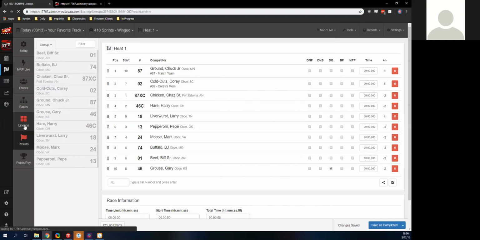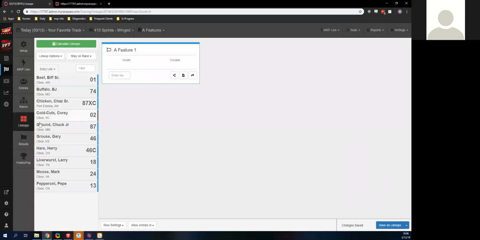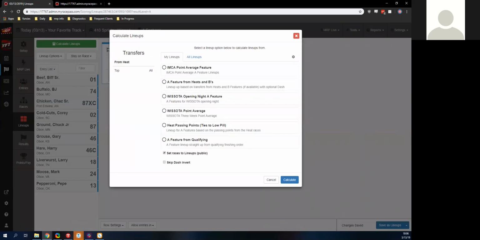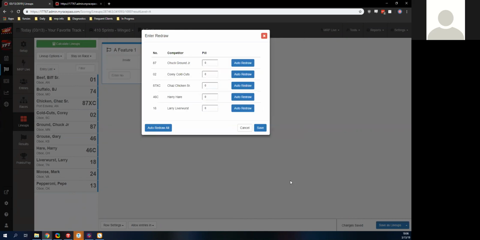We'll go right up to our lineup next, and we're going to calculate our A feature. So you can see that we're going back to the lineup monitor. I did move that out of the way because I did put in results for that lineup. Again, we have our opening night feature. So let's show that one off, and then I'll do the 3-week point average.